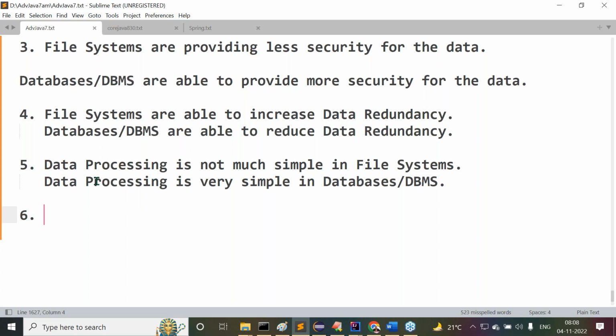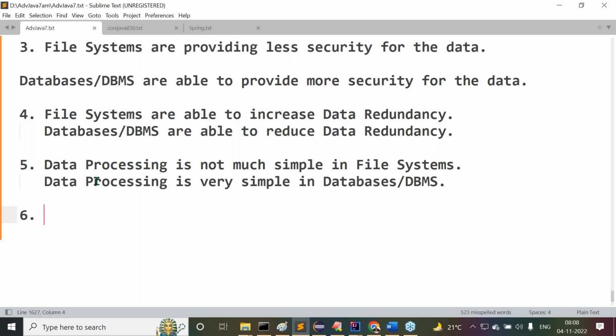For example, I have data in an Excel sheet, or maybe a normal text file. I want to process the data. Say, for example, I want to get all the data in ascending order as per the names, or maybe descending order. Maybe in an Excel sheet also we can do that, that's okay. Apart from this, I want to filter the data. I might want to perform some complex operations over the data for the sake of decision making. But how much is the file system supporting that?